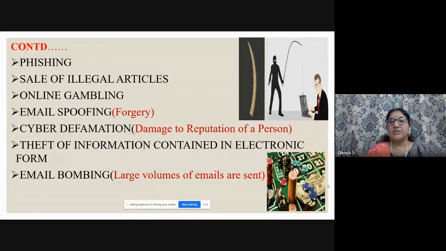Theft of information contained in electronic form. Email bombing means large volumes of emails are sent so that your system hangs. These are very important terms to be understood under the category of cyber crimes.